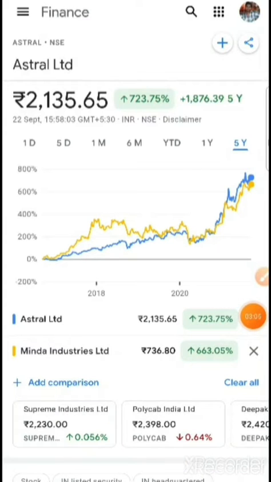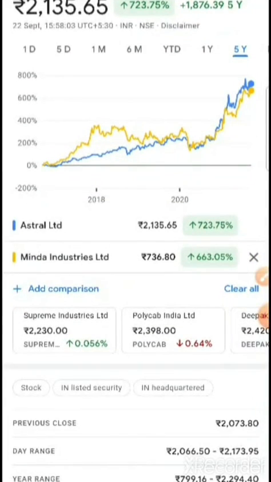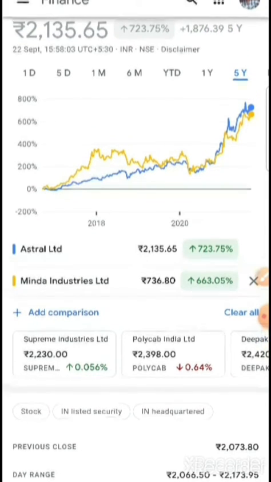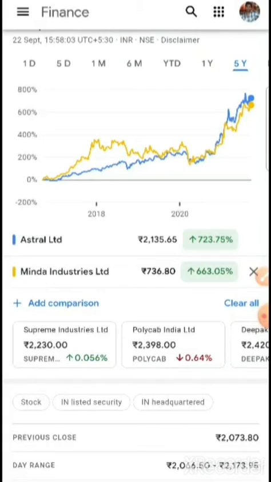So here I will try to explain in a better way. Let's see a case where I took an example of two companies: Astral and Minda Industries. Both are in different sectors, one is piping and one is automobile. Here you can see the profit for 5 years for Astral is 723.75, and for the same 5-year period Minda Industries is 663.05.